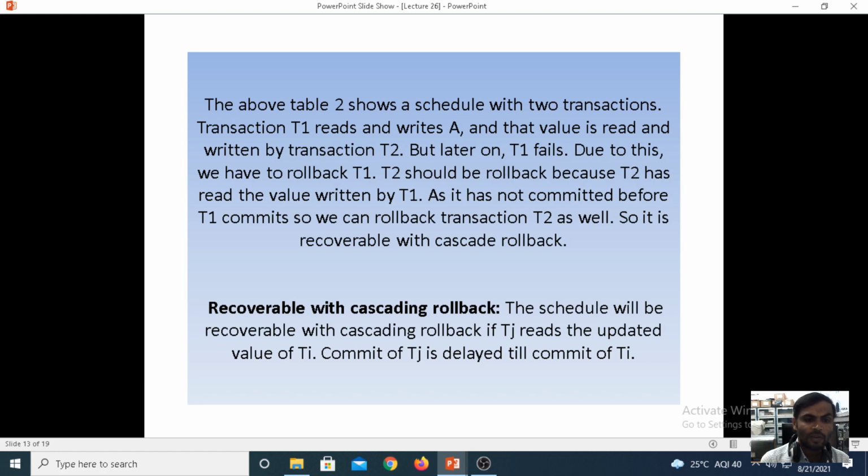What does cascade rollback mean? It means the schedule is recoverable with the help of cascading rollback, if Tj reads the value updated by Ti. First Ti updates the value, and then Tj reads it. When Tj makes its commitment, we delay it until the commitment of Ti. Then only can we call it a recoverable schedule with cascading rollback.